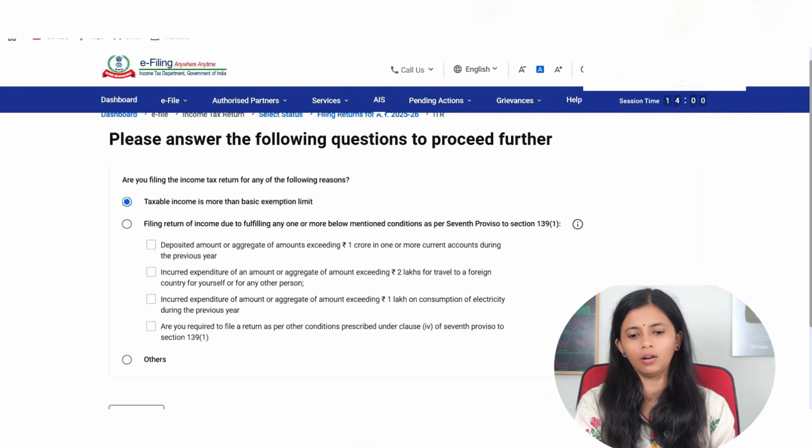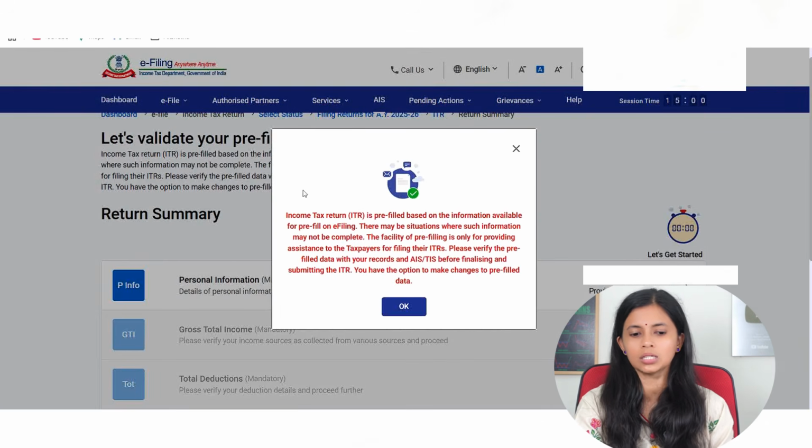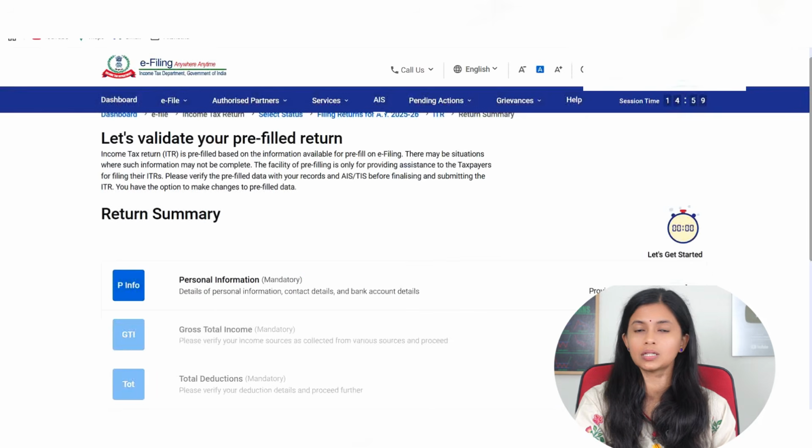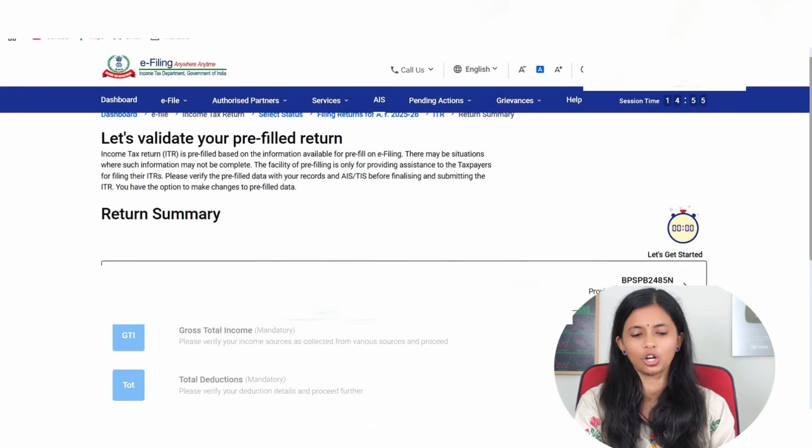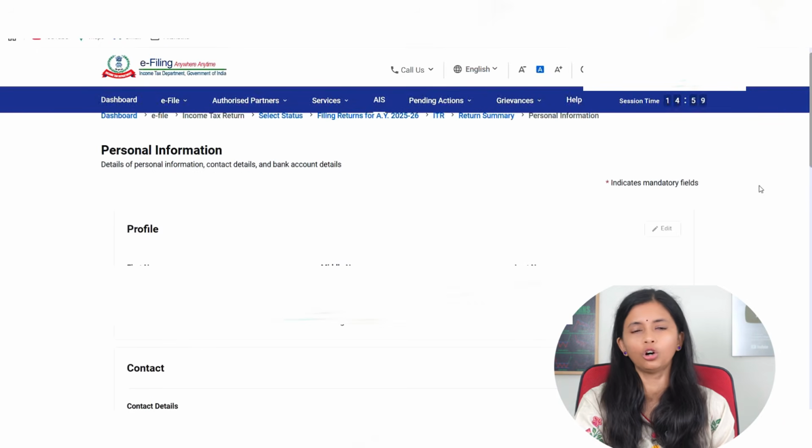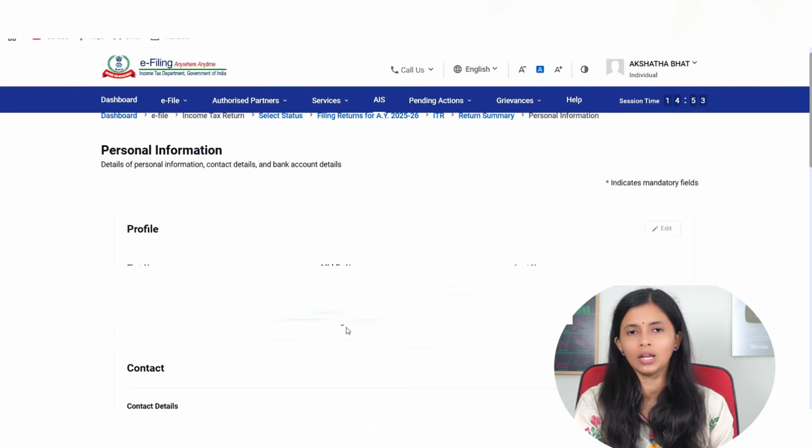It will say the ITR is already pre-filled, but just check all the details once and then proceed, say OK. It will take you to this page. Now the first thing we have to do is check the personal information. So just click on it. Here you will have to check all the personal details, which are already auto-populated. Even though it is auto-populated, you will have to check it once and make the necessary changes wherever applicable.